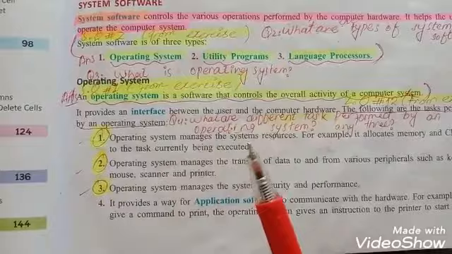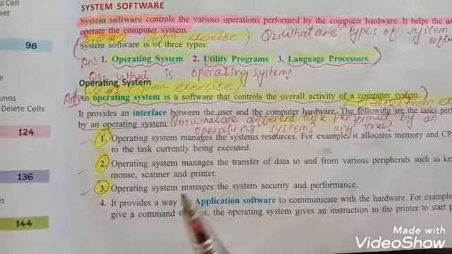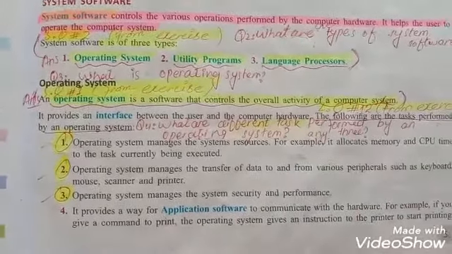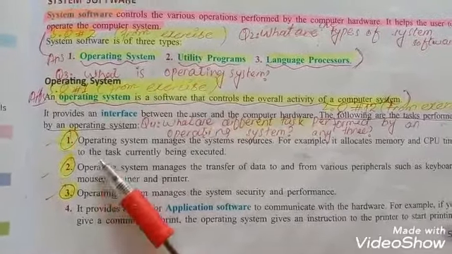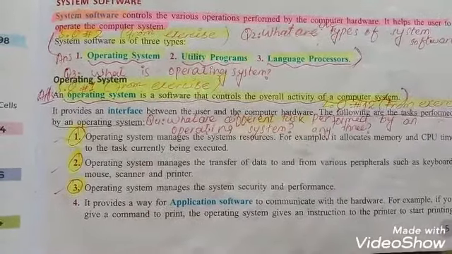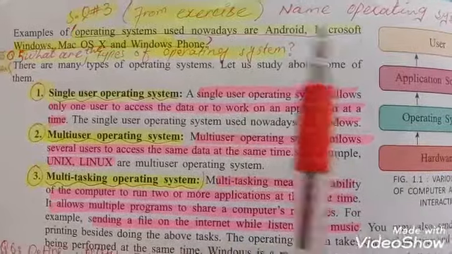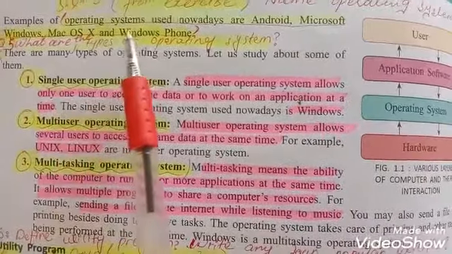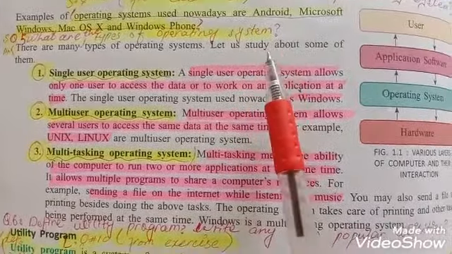Operating system is used to manage the system resources. It manages the transfer of data to and from various peripheral devices such as keyboard, mouse, scanner and printer. And it is also used to manage the system security and performance of the computer system. Some important operating systems used nowadays are Android, Microsoft Windows, Mac OS X and Windows Phone. These are the more popular operating systems nowadays.